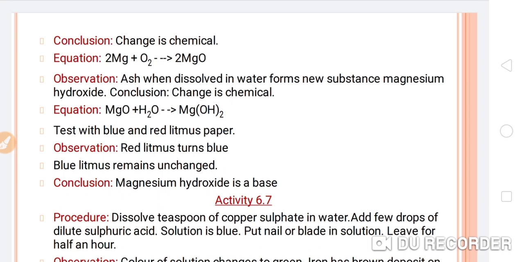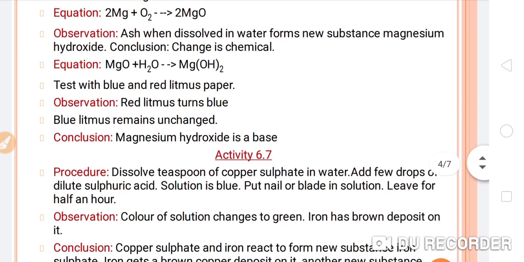When the magnesium oxide is dissolved in water, it forms a new substance, magnesium hydroxide. So what is the conclusion? This change is also a chemical change. Now let's see the equation.